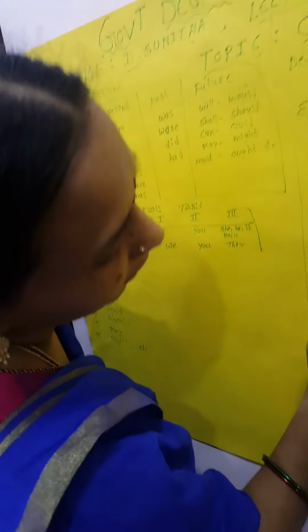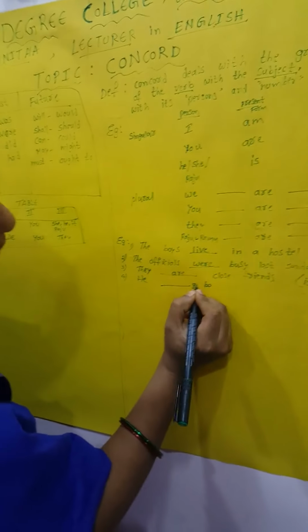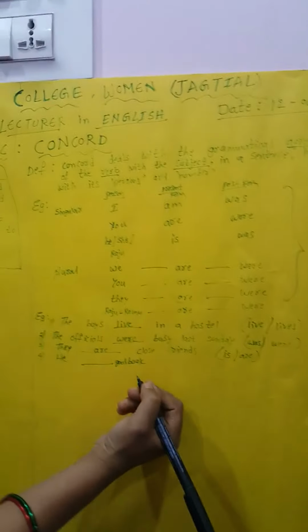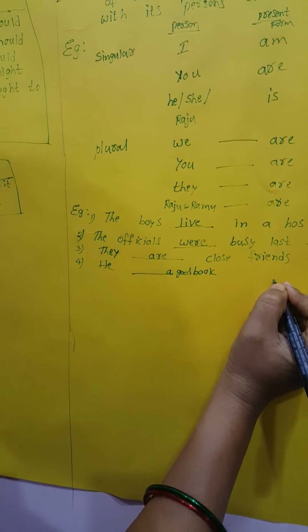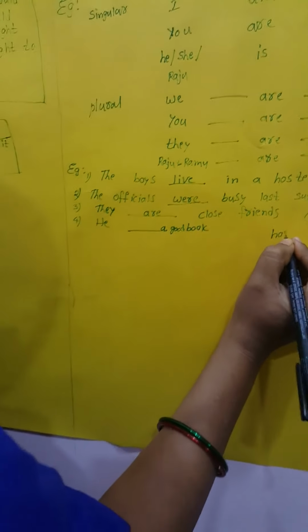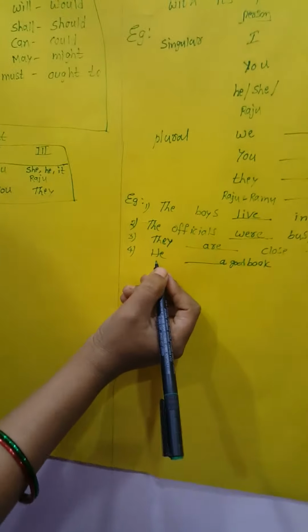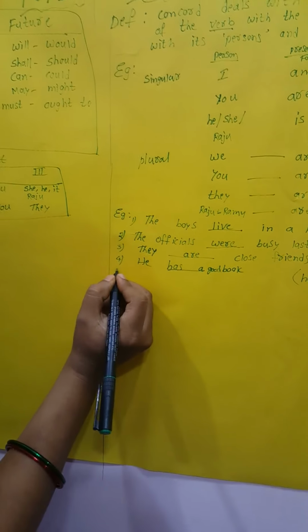Like this, another example is given here. He dash a good book. Has or have. What is the suitable word here? He is singular, so we have to take the helping verb has here. This is the correct answer.